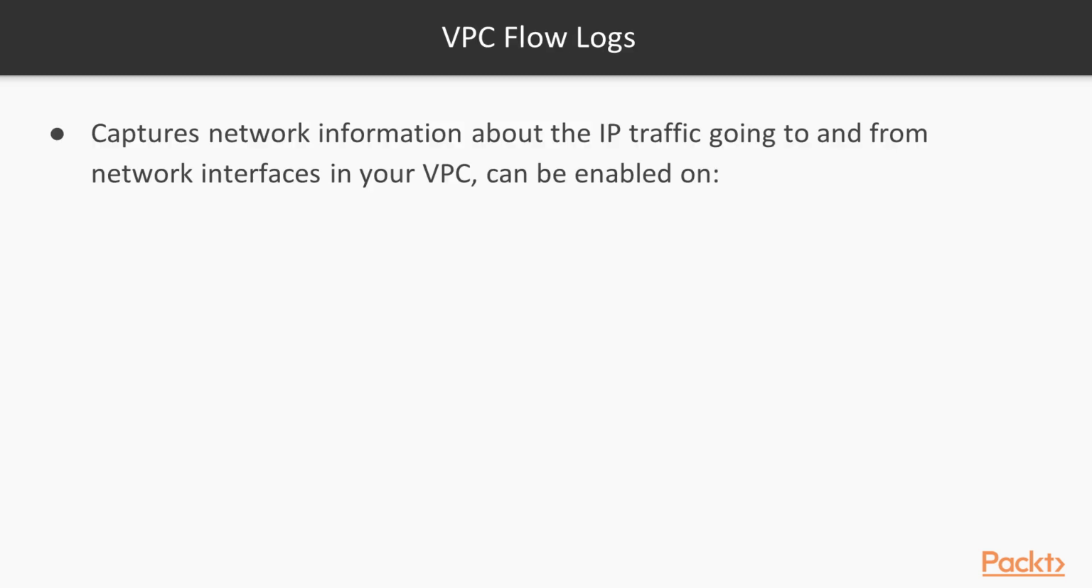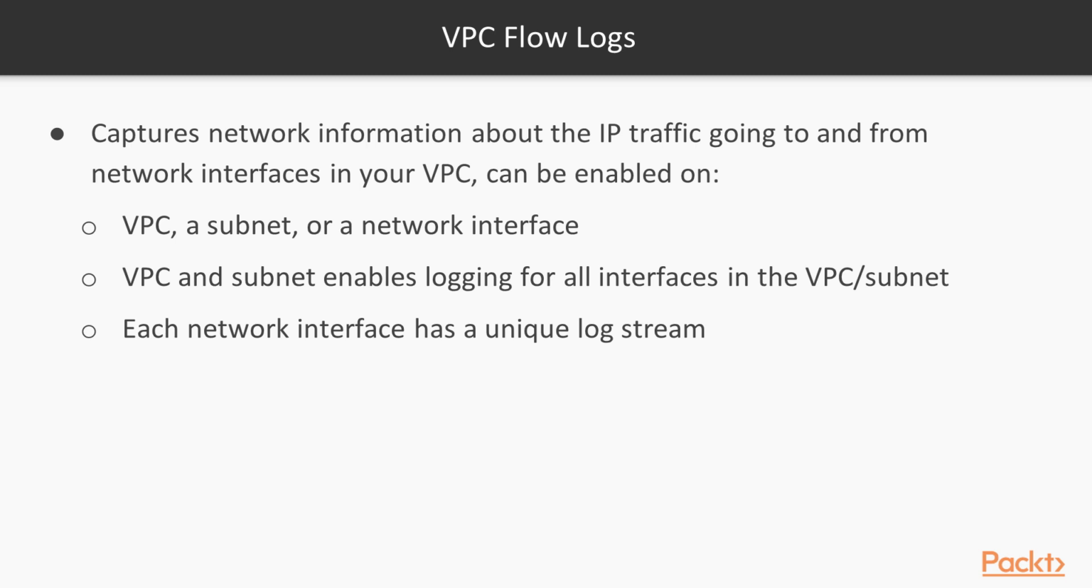VPC Flow Logs. When it comes to security and troubleshooting, it's important to know that VPCs can show us the network information that goes through the different network elements that we have in a VPC. So we can enable VPC Flow Logs and capture the network information from a VPC, a subnet, or a network interface. If you enable flow logs in a VPC or subnet, you enable logs for all the network interfaces in that particular VPC or subnet. And remember, each network interface has a unique log stream. We will see and capture this later.